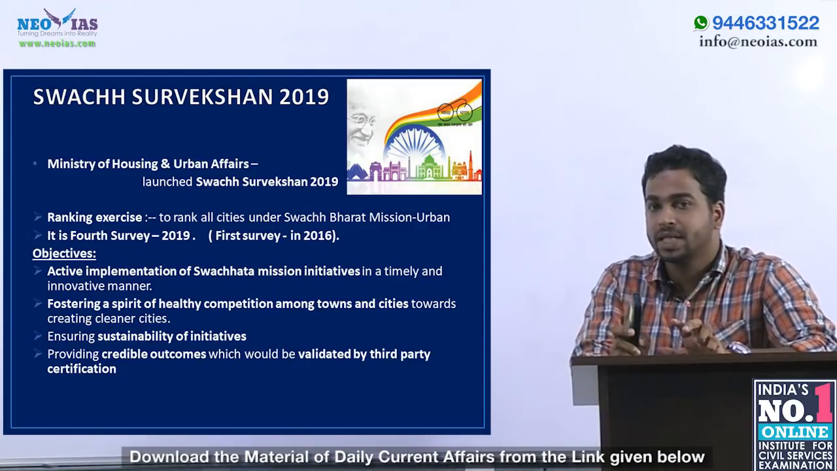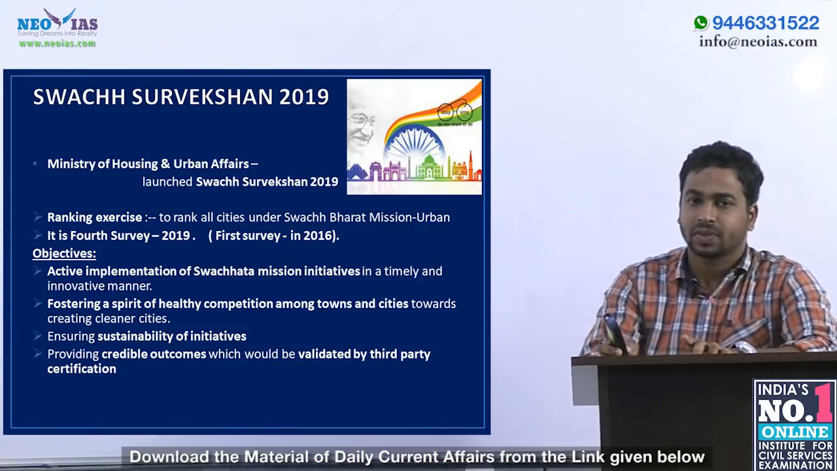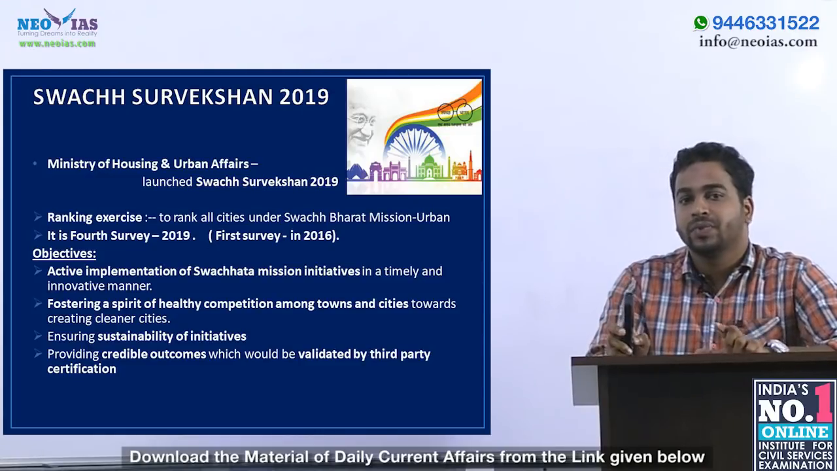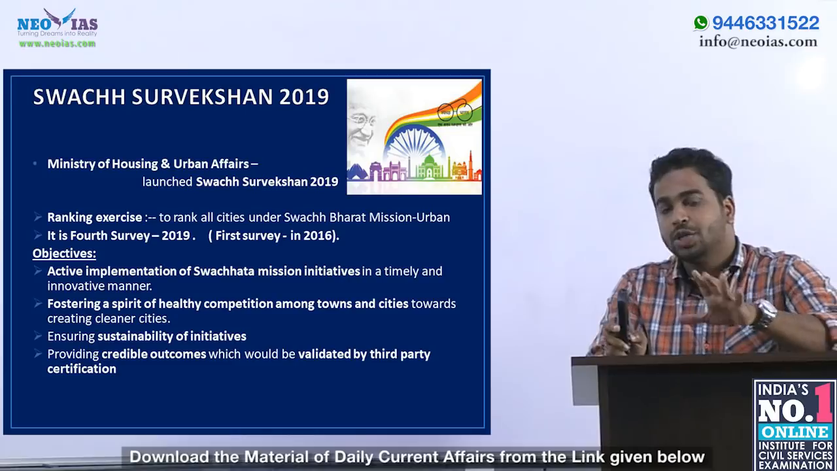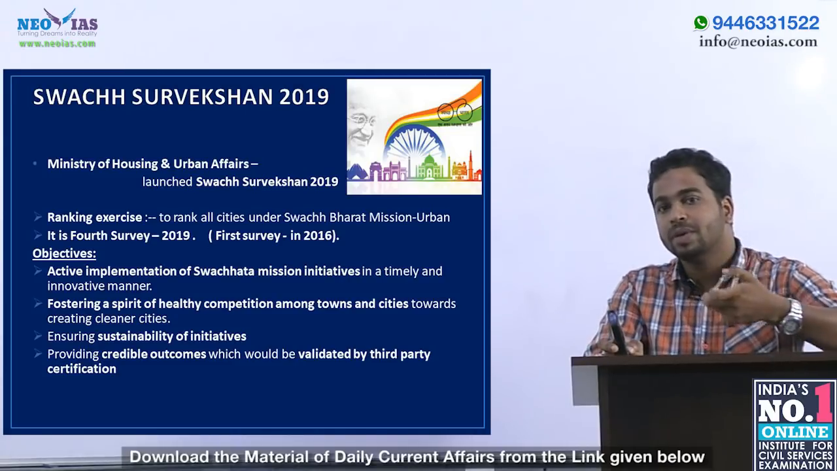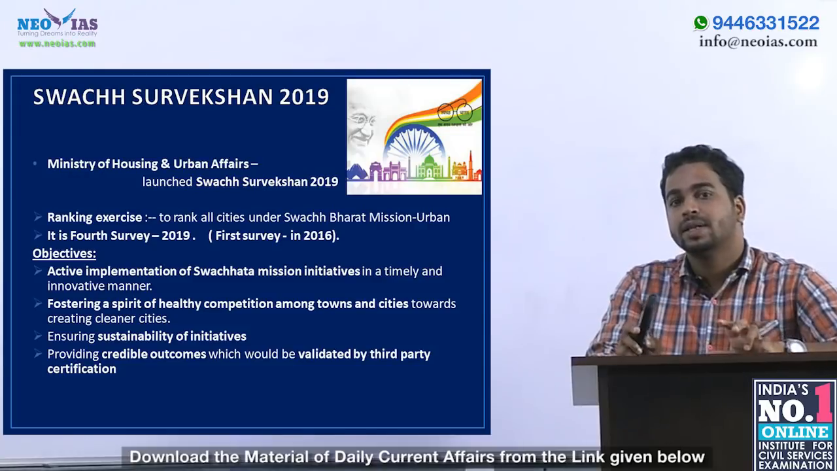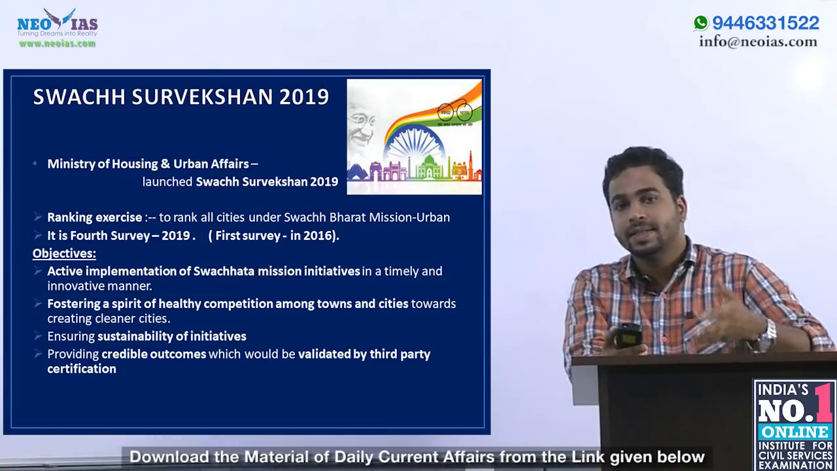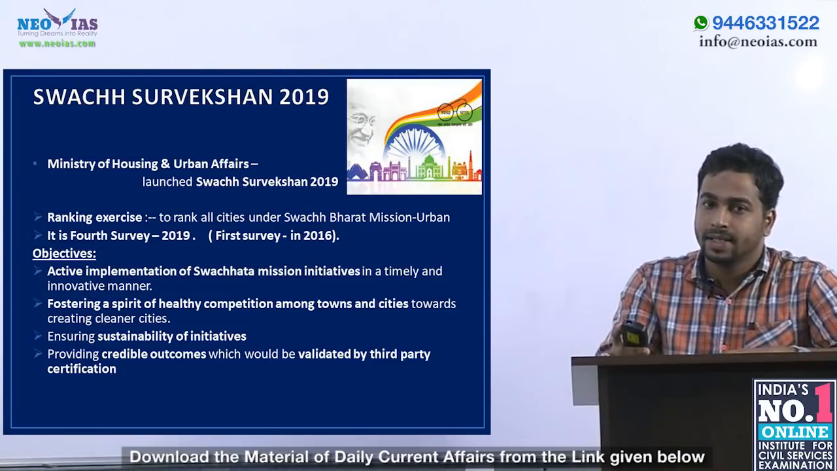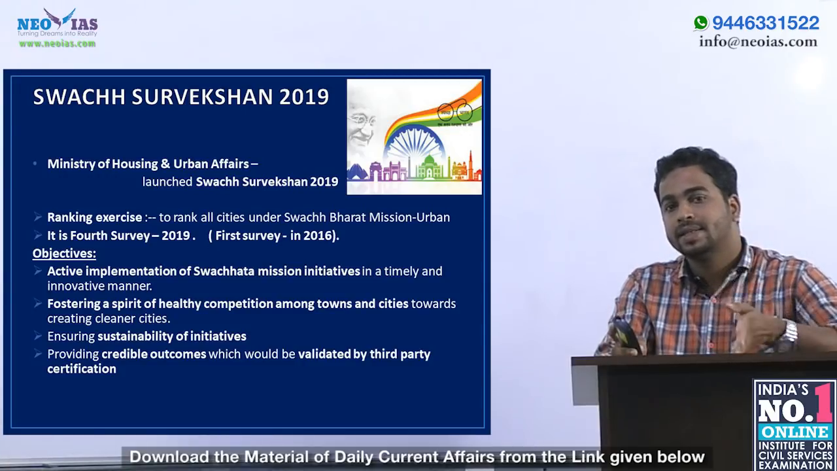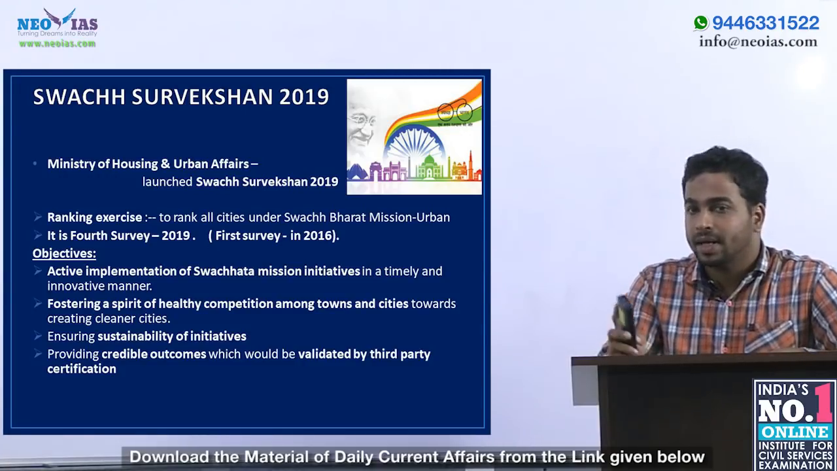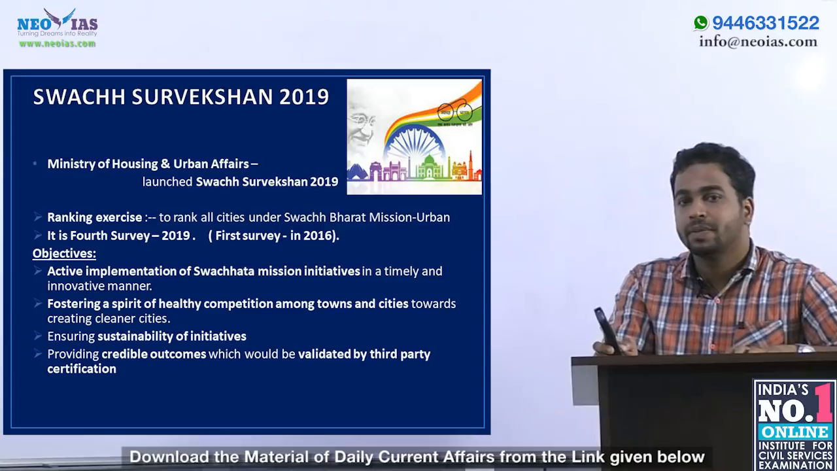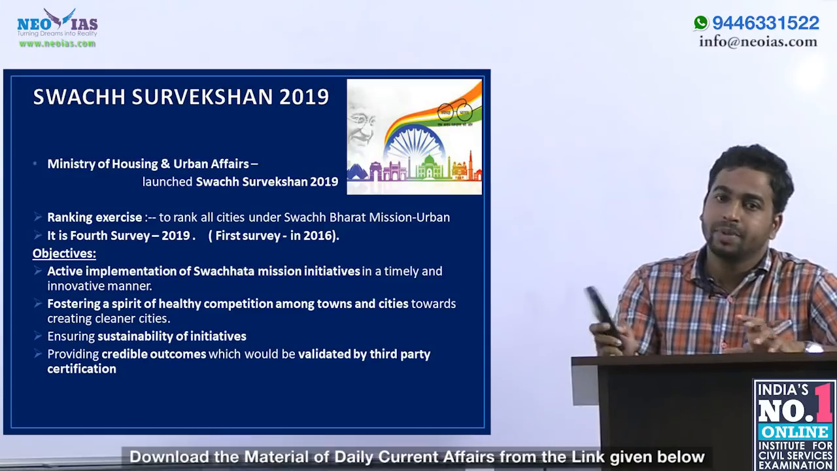So, let us see the major objectives of Swachh Sarvekshan 2019. The first one is active implementation of all the initiatives related to Swachh Bharat Mission Urban, timely and innovatively, and to foster healthy competition between the cities in order to make more and more cleaner cities, and to ensure sustainability in these initiatives for the Swachhata missions. It will also provide credible outcomes from these cities, and those outcomes will be validated by an independent third party.